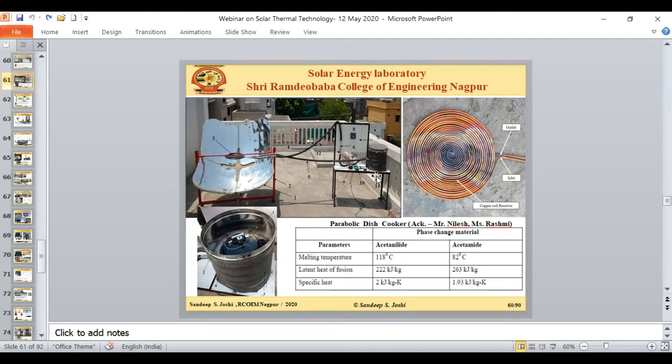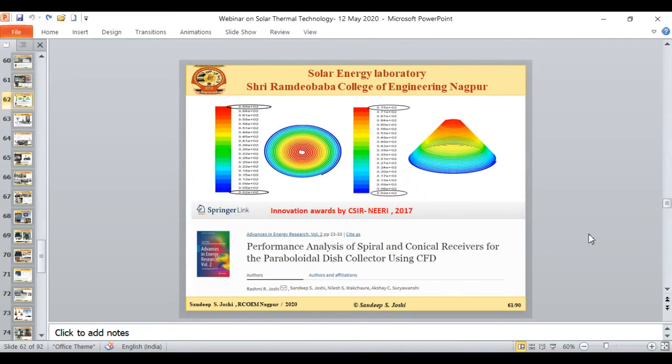This cooker is useful not only for the peak sunshine period but in the off-sunshine period also, in the evening time. We tried two different kinds of phase change material in order to store the solar energy. At first we used acetanilide and then we used acetamide. These two phase change materials we put in the annular space. You can see in this figure, beside this cooker there is a space for the phase change material. The energy in the peak sunshine period is collected and stored in the phase change material, so that in the off-sunshine period we can use this energy for cooking.